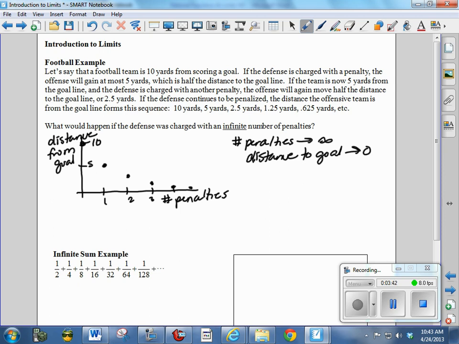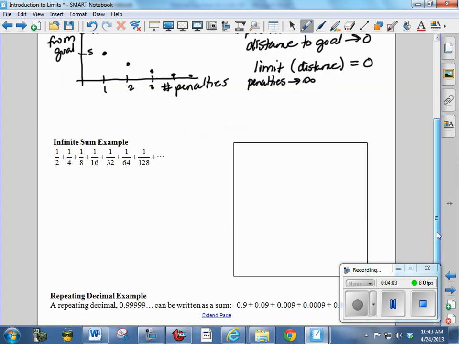So we write it this way: that we say the limit as penalties go to infinity of the distance is equal to 0. So that's how we write it mathematically. Okay, second example now is the infinite sum example.